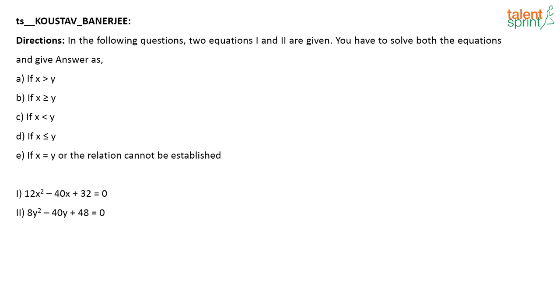Moving on to the next question. In the following questions, two equations 1 and 2 are given. You have to solve both the equations and give the answer. Choose the answer from one of these. If x greater than y, x greater than or equal to y, x less than y, x less than or equal to y, if x is equal to y, or the relation cannot be established. So while posting this question, I think Kaustav had asked, is there an easy way to approach this question? Okay, so first you guys try, and because he felt that for this question factorization method is difficult.